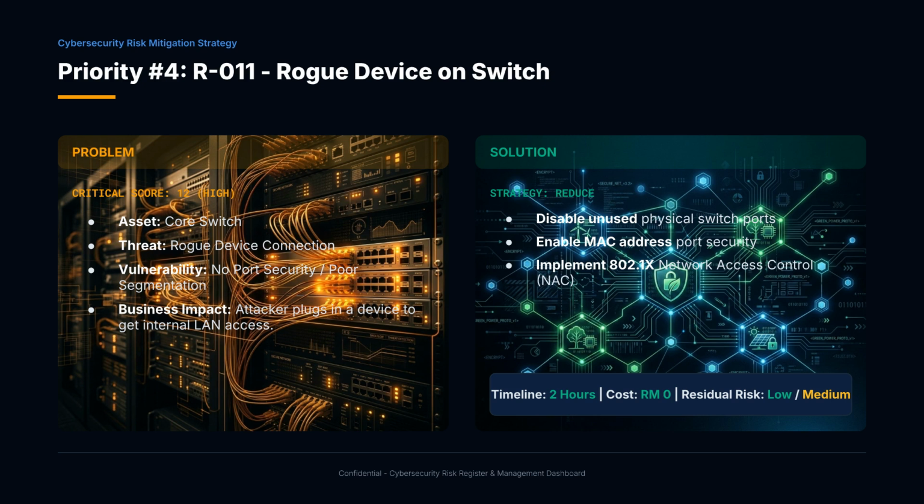To reduce the risk, we will disable unused switch ports, enable MAC-based port security, and implement 802.1x network access control where feasible. This takes about 2 hours with no additional cost, reducing the risk to low or medium.